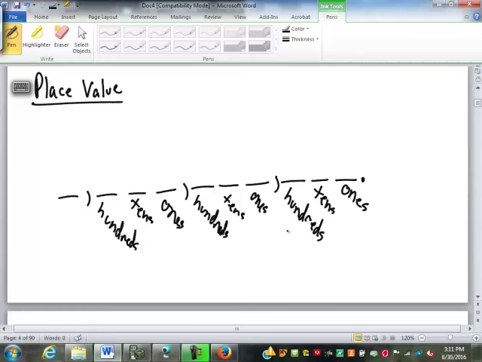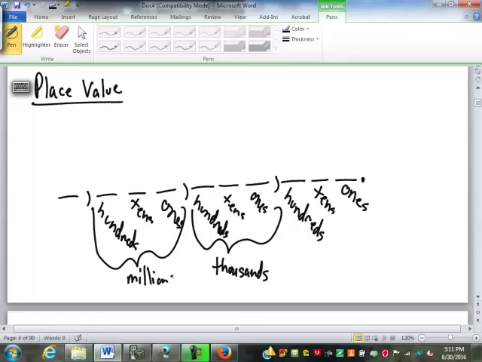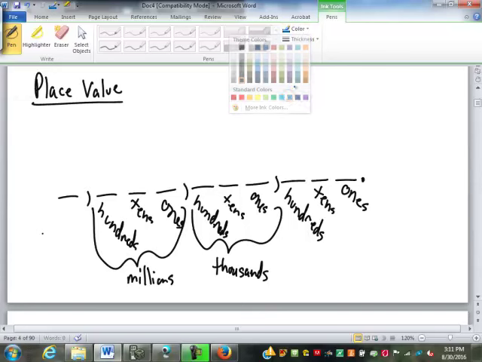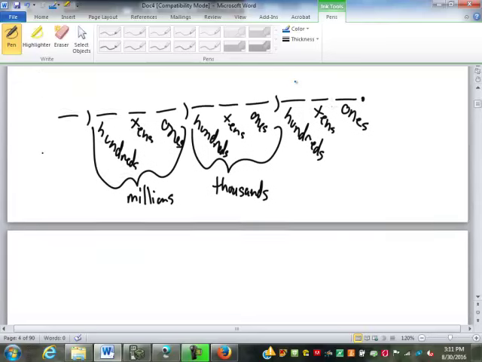Now this first set here is what we call the base group. This next group is the thousands group. Next is the millions. Then it's the billions, the trillions, the quadrillions, quintillions, and so on. In real life, if you ever go much above a billion, you can hire somebody else to do your math. I'm not going to insult you by going over how to pronounce numbers, but there are a couple of things with these place values that are important to understand.